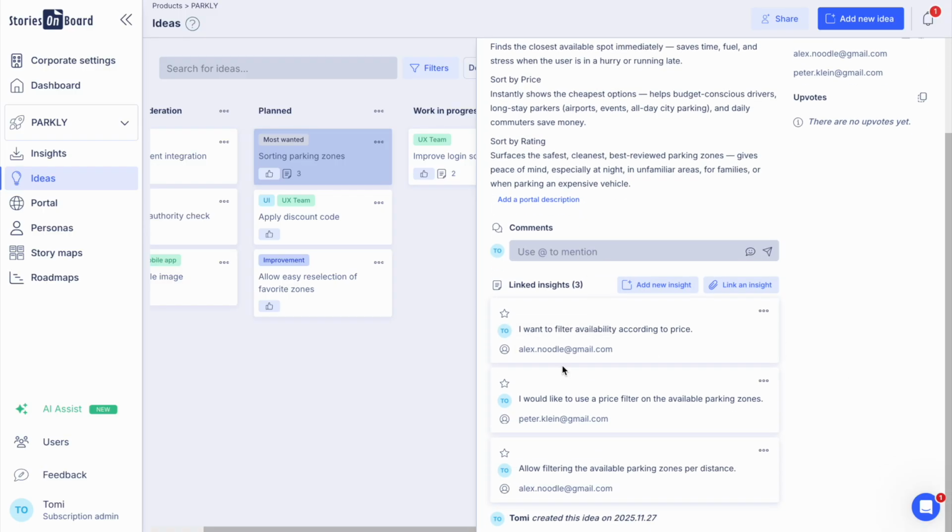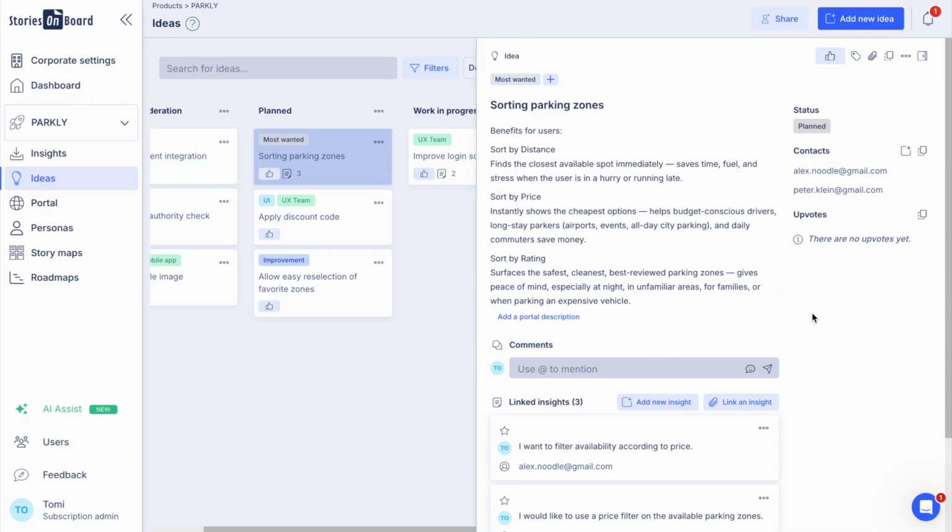We can see that the 3 insights that we connected to the sorting parking zone feature are already here. Most of the users are asking for price or distance. We can access who those users sending the insights and information to us are, and of course a contact list is available, so eventually when we introduce this feature or any update, we can let the users know that we took their advice into consideration and shaped the product with their help.